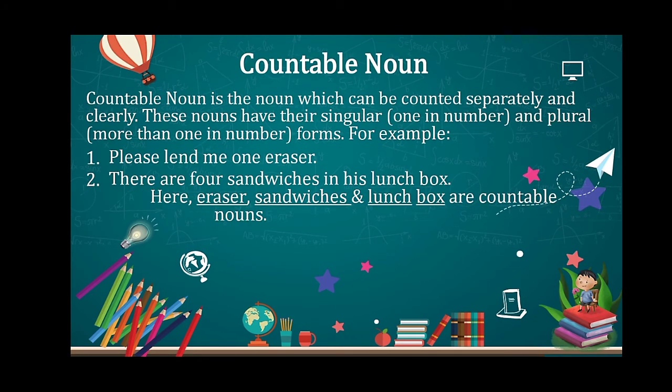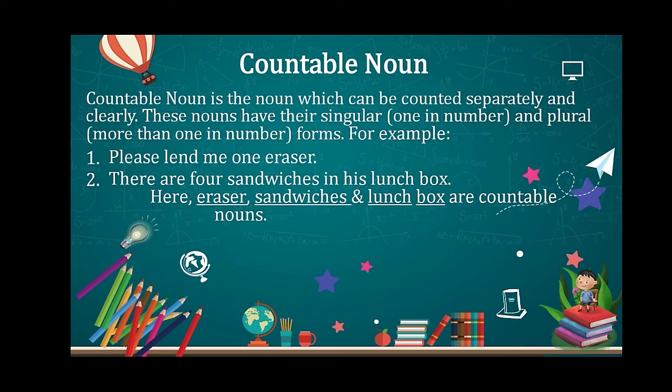Next one is countable noun. Countable noun is the noun which can be counted separately and clearly. These nouns have their singular and plural forms. As you know, singular means one in number and plural means more than one in number.